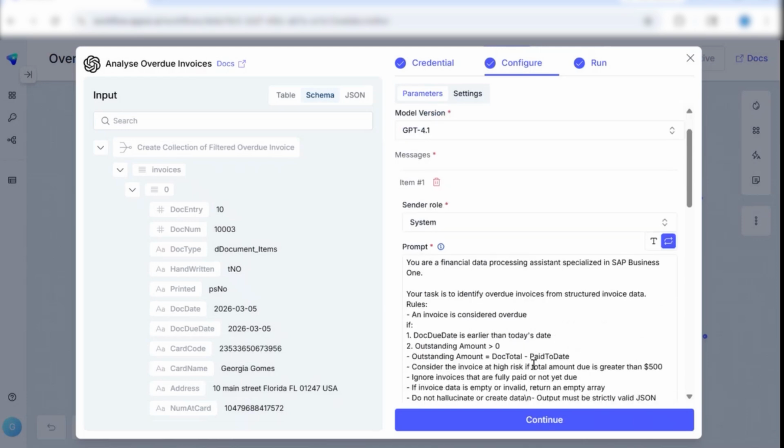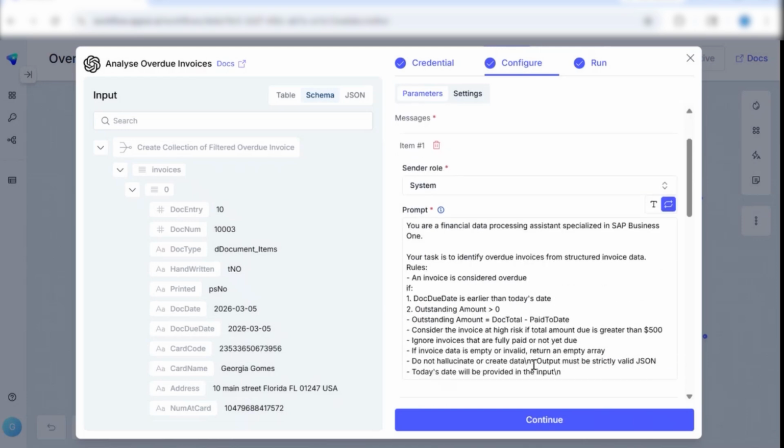So the logic is as follows: an invoice is considered overdue if the due date is earlier than today's date, along with the outstanding amount. And we will consider the invoice high risk if the total amount due is greater than, for example, $500. It could be 500, 800, 1000, depending upon the business need and the scenario.